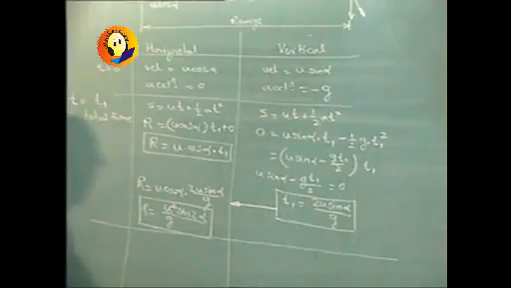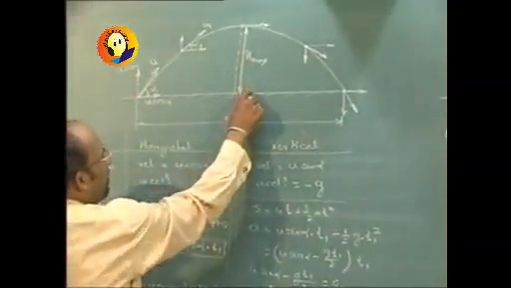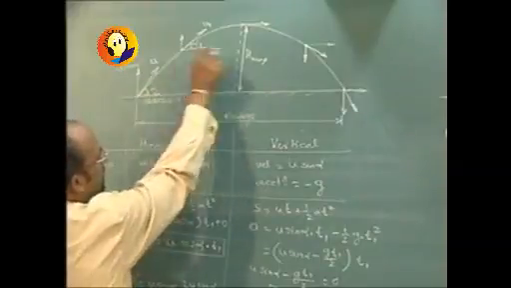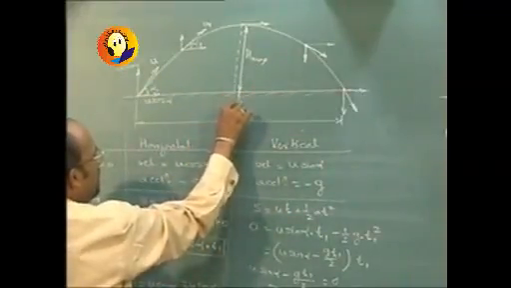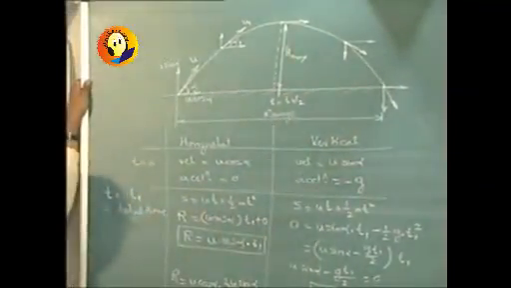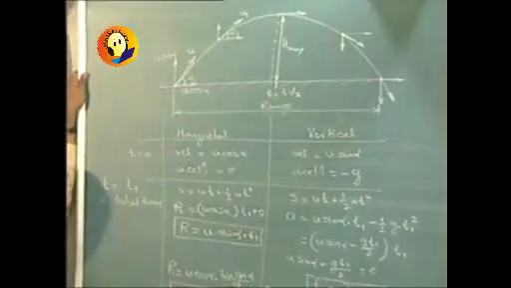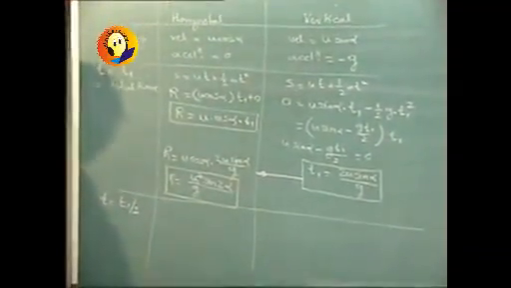Now once we consider the total time, the maximum height will be reached when t is half, because we are going to consider the symmetric motion in this case. This is going to be the position when t is equal to t1 by 2. Now at t equal to t1 by 2,